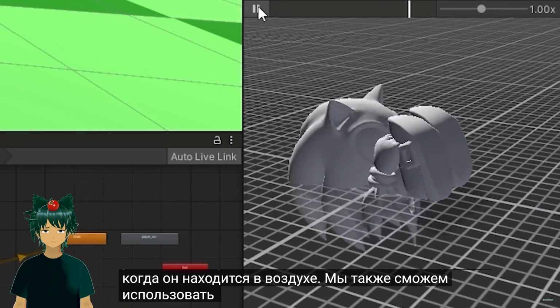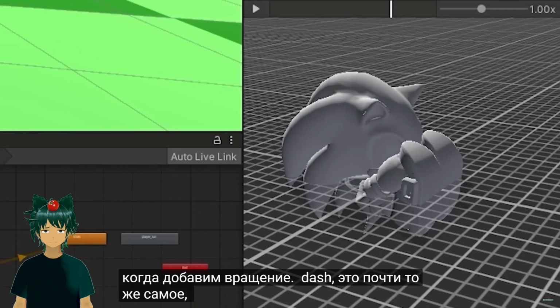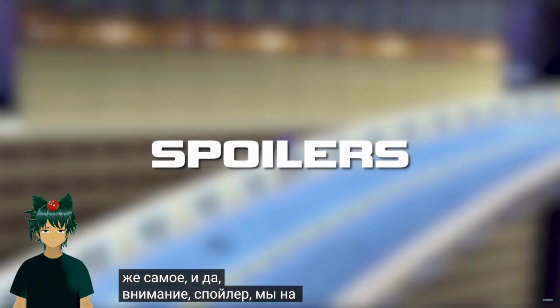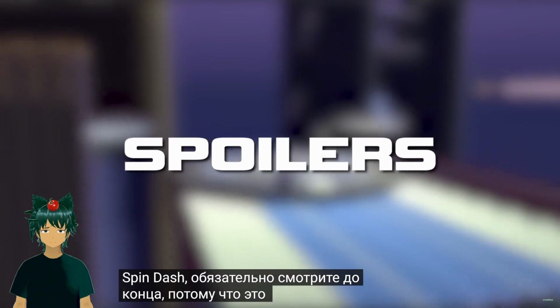We can also utilize his jump animation later on for when we add the spin dash. It's pretty much the same thing. And yes, spoiler alert, we're 100% adding the Sonic Adventure spin dash. Make sure to watch till the end because it's absolutely insane.